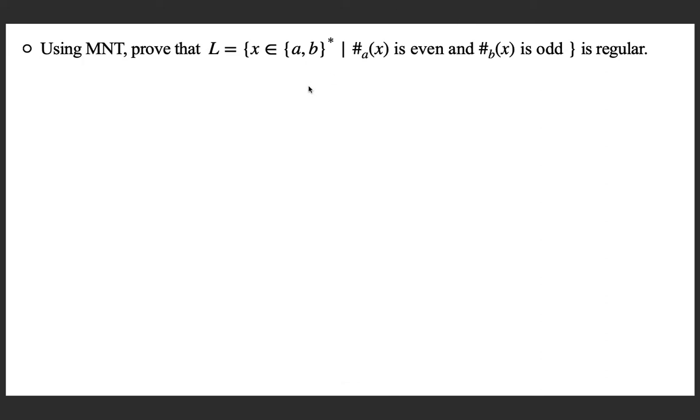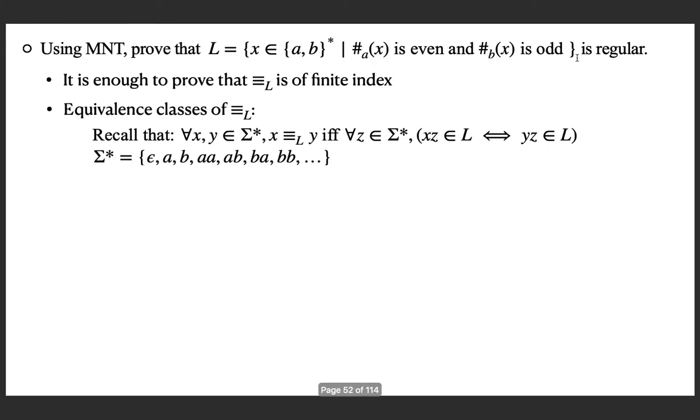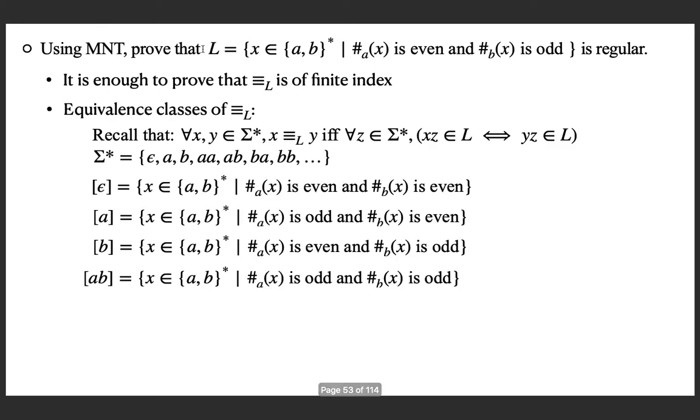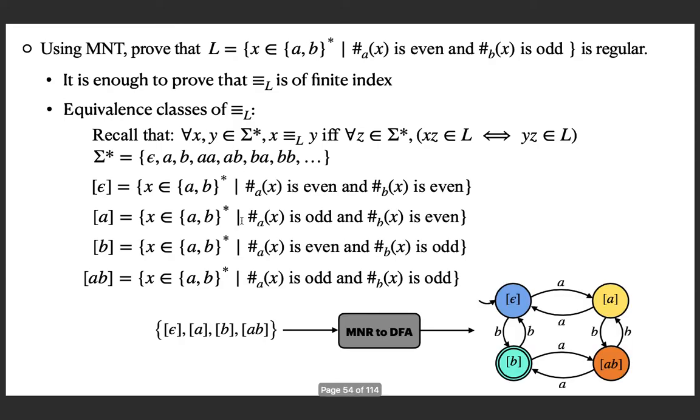The language is the set of all strings where the number of A's is even and the number of B's is odd. Find the number of equivalence classes. Same equation. You can see that these are the equivalence classes. For the interest of time, I am not going to verify the correctness of these equivalence classes. Please do it offline. But you can see that these are precisely the set of equivalence classes, and when you apply the construction, you will get this automaton.